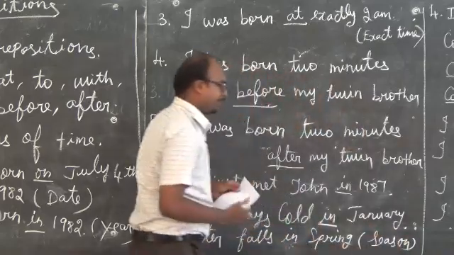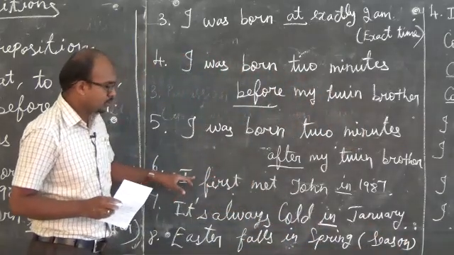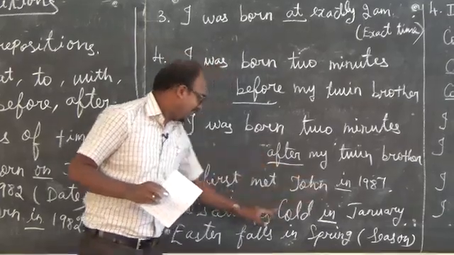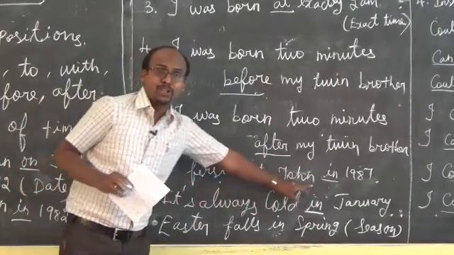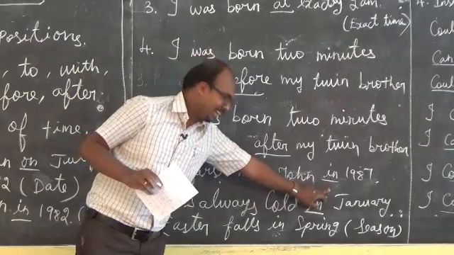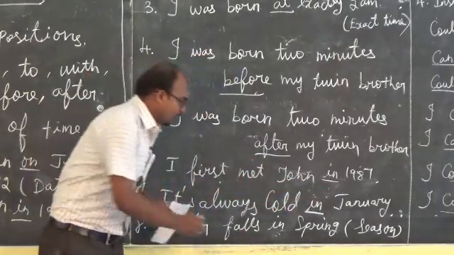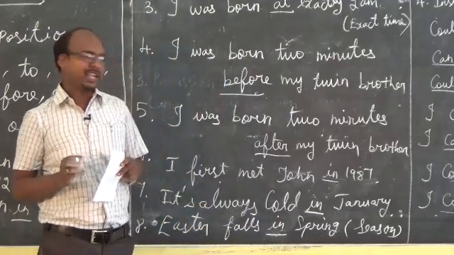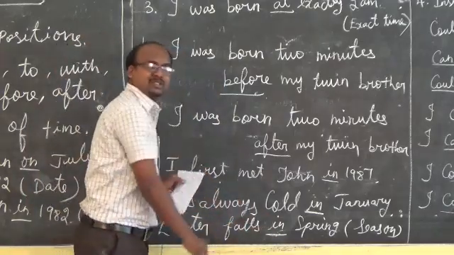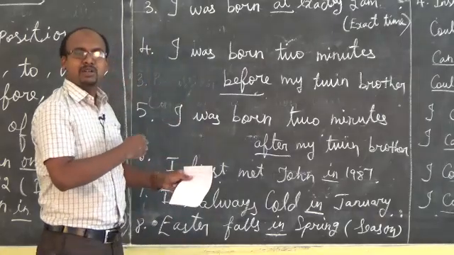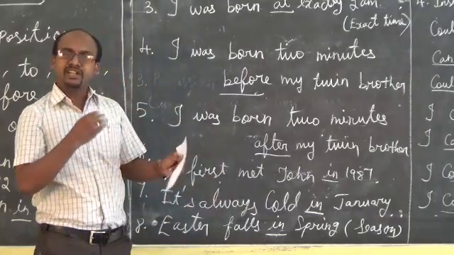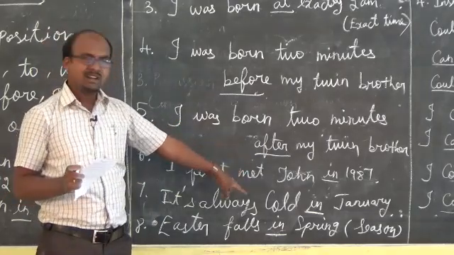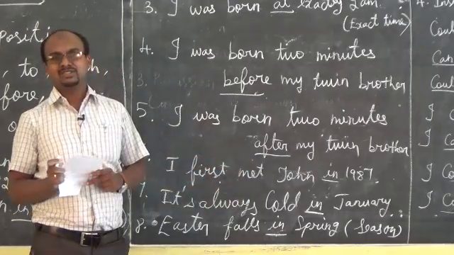See, my dear children, the same preposition is used when we talk about an exact year: in. The same preposition is used when we talk about a particular month: in. That same preposition is used when we talk about a particular season. Spring is a season. So the same preposition is used in different situations: year, month, and season. So that's what.